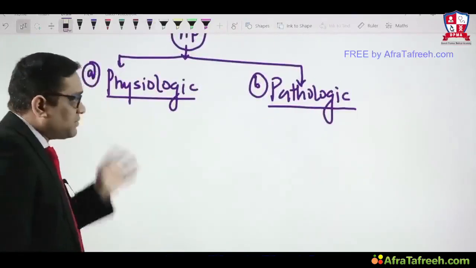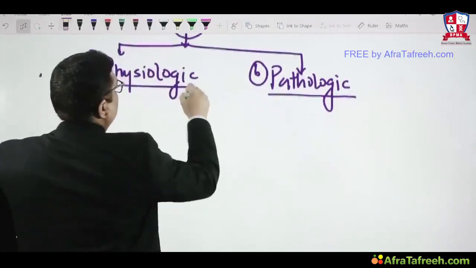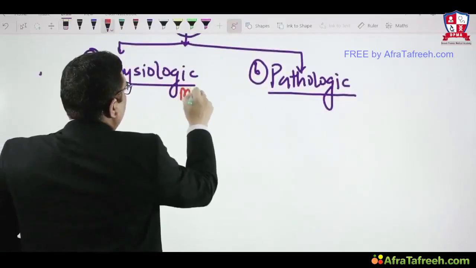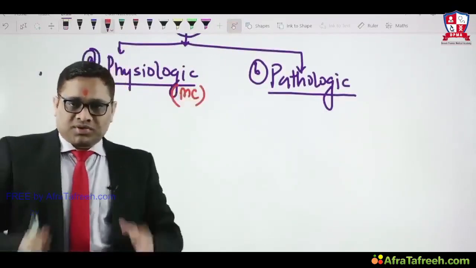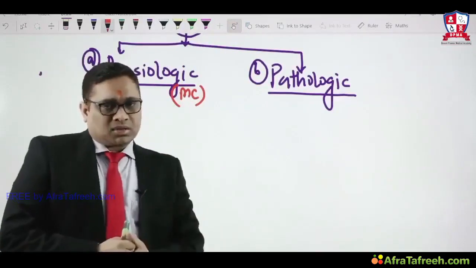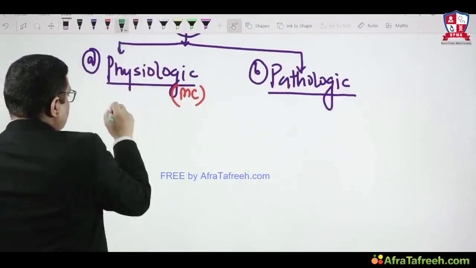Physiologic apoptosis first we will see, and overall we should understand that this physiologic nature of apoptosis is the most common pattern of apoptosis we see in the human body. So physiologic apoptosis is more common than pathological apoptosis, right? Physiological apoptosis, what are the examples?